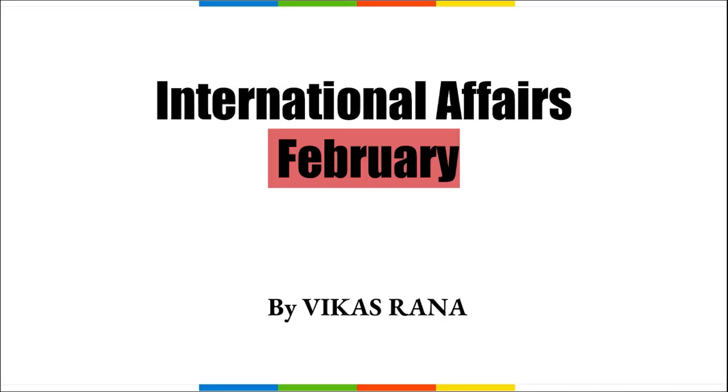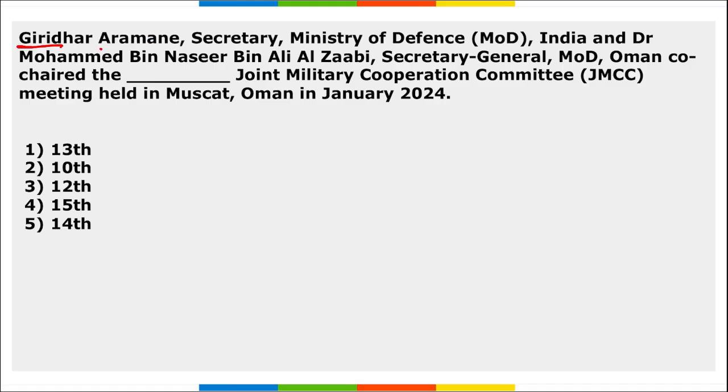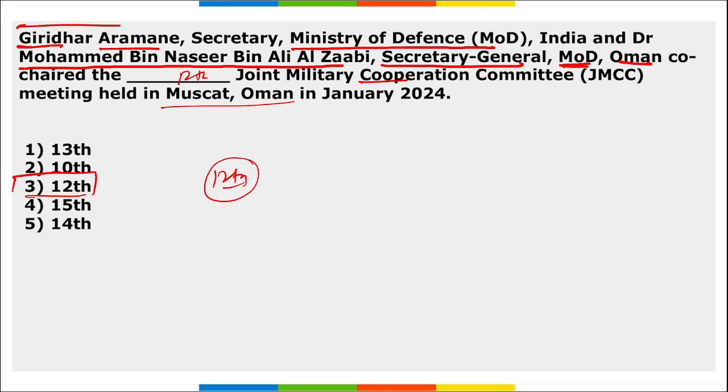Hello everyone. So in this video we will be discussing important current affairs for the topic international affairs for Feb month. Let's start. First, Giridhar Aramane, Secretary of the Ministry of Defence of India, and Dr. Mohammed bin Nasir bin Ali Al Zabi, Secretary General to the Ministry of Defence of Oman, co-chaired the 12th edition of the Joint Military Cooperation Committee that was held in Muscat, Oman. So this was the 12th edition of the meeting. From the Indian side, Giridhar Aramane, and from the Oman side, Dr. Mohammed bin Nasir bin Ali Al Zabi. And where was the location? The location is Muscat, Oman, where this 12th edition of the Joint Military Cooperation meeting was held.